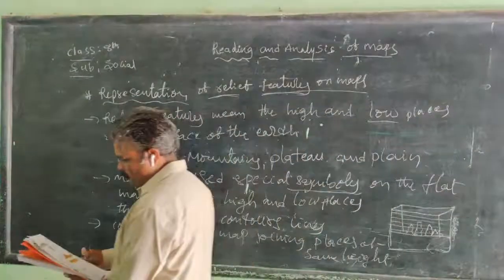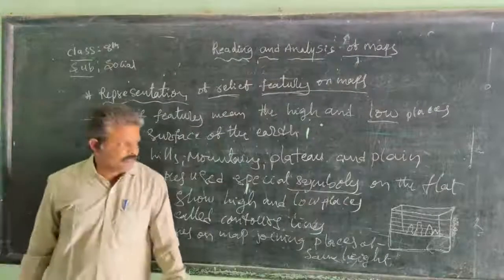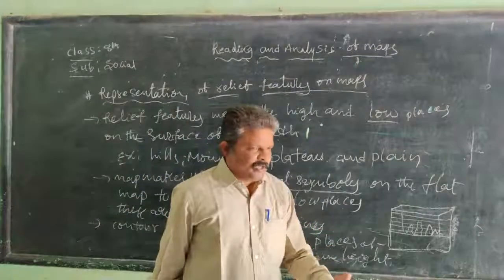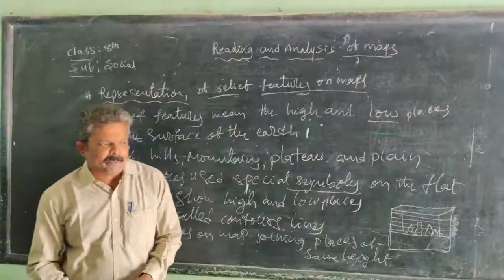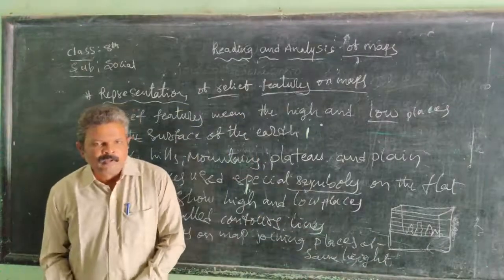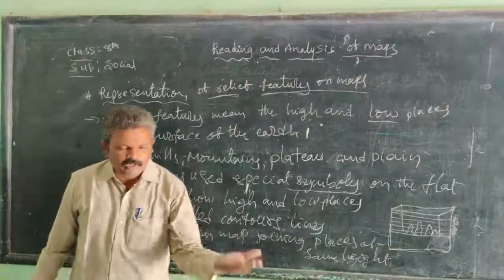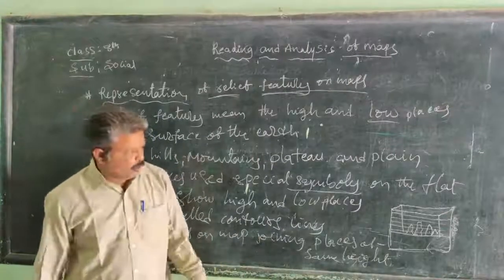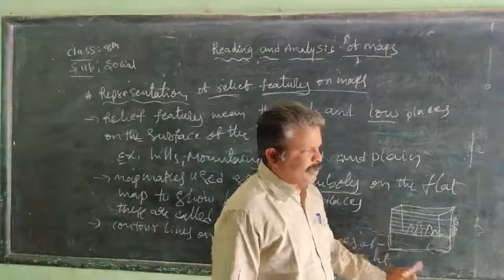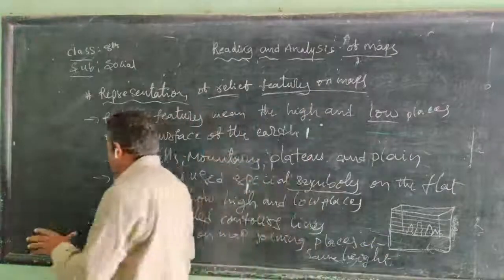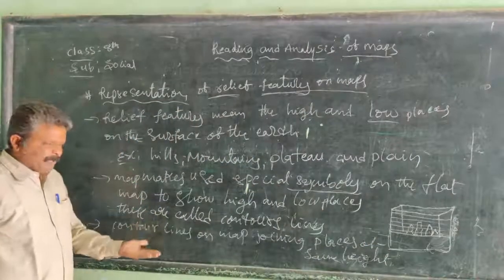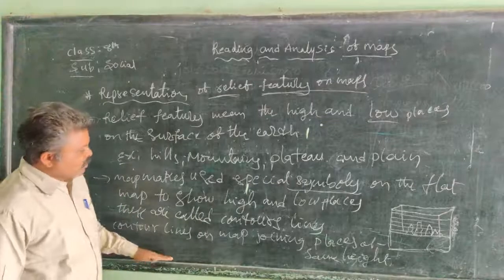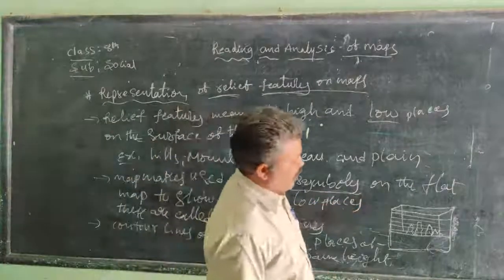So what is the use of these contour lines? Yes, we show the height of places on a flat paper. Is it a low area or a high area? How do we know that? With the help of contour lines. So the map makers, to show height and low areas on a flat paper while preparing a map, use these contour lines.